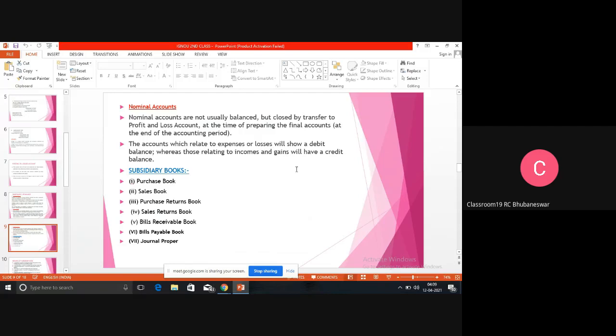That means all types of credit purchase of goods and services is recorded in the purchase book. If it is in cash, we record it in the cash book. If it is on credit, then we record it in the purchase book. So what is the meaning of purchase book?